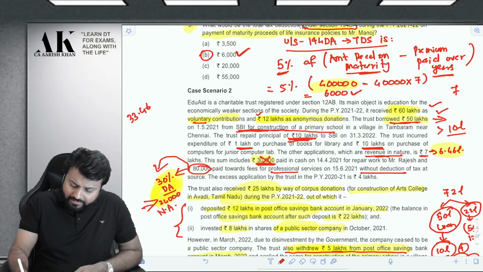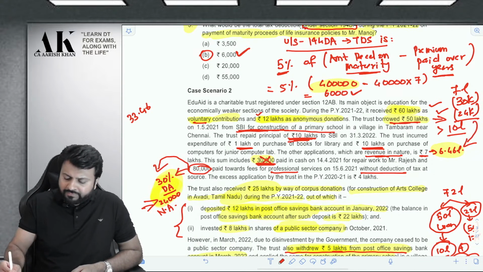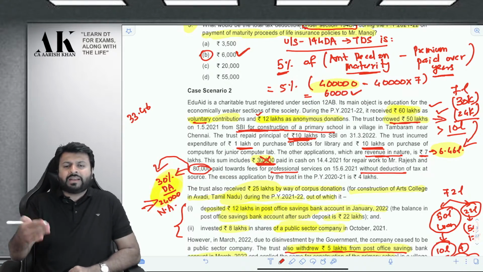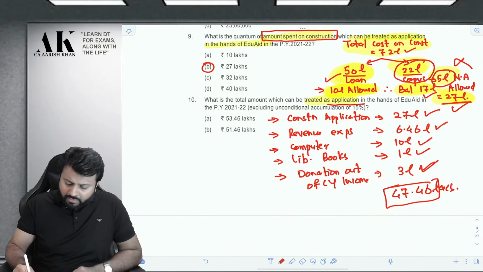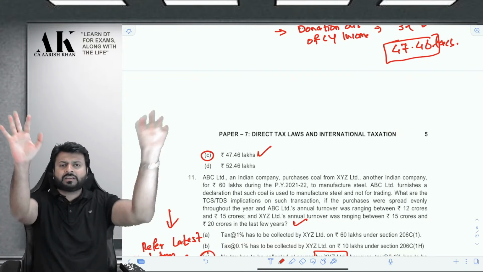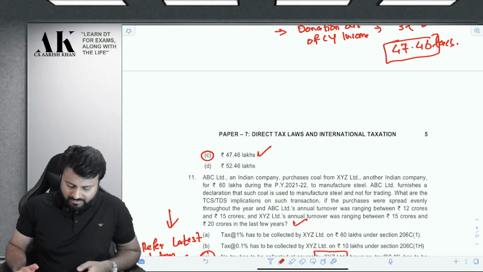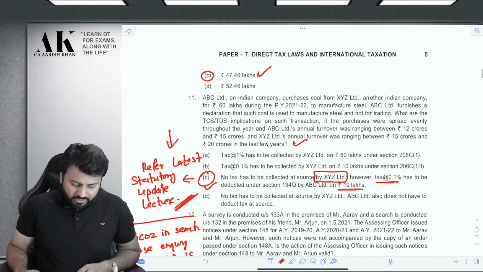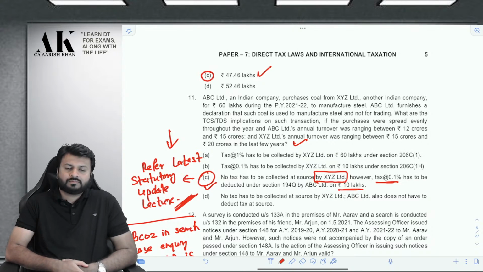So out of 7 lakh, first of all 30k is not allowed because it is paid in cash, and 24k is not allowed because of non-deduction of TDS. So how much is allowed? 6.46 will be allowed. If you remove these two amounts from 7 lakh, you will get 6.46, and that is the final amount which is pending over here. If you make a total of all of them, you will get the answer as 47.46, and that is the correct answer. Is everyone clear with this second case scenario MCQ? Please tell. Are you clear? So that I can move ahead with the individual MCQs now.